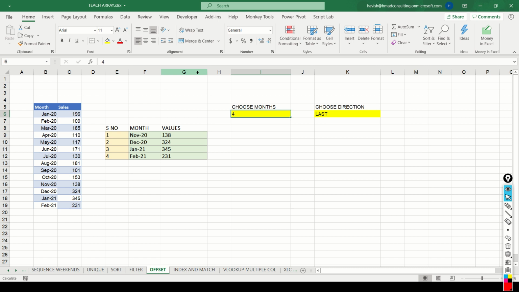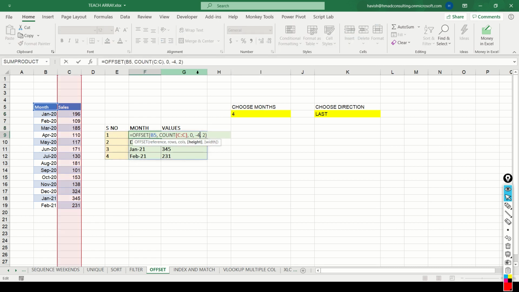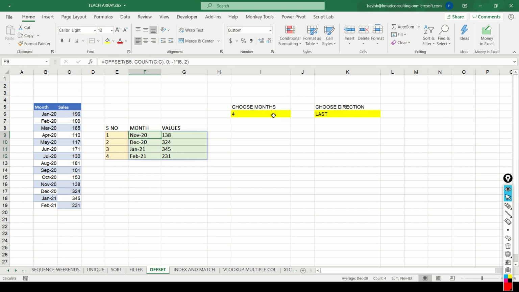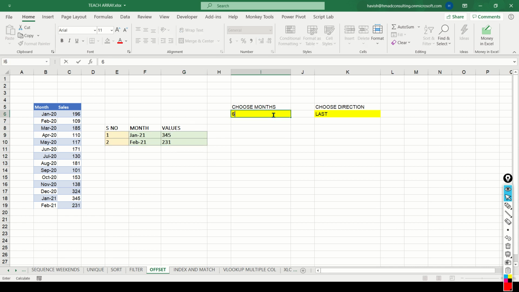Now, if the user changes this to 2, we want only 2 months to be shown. So we can write here that this minus 4 should actually be minus 1 into the value, which is I6. And this time we get 4 results. If I change it to 2, I get 2 results. Change it to 6, I get 6 results.